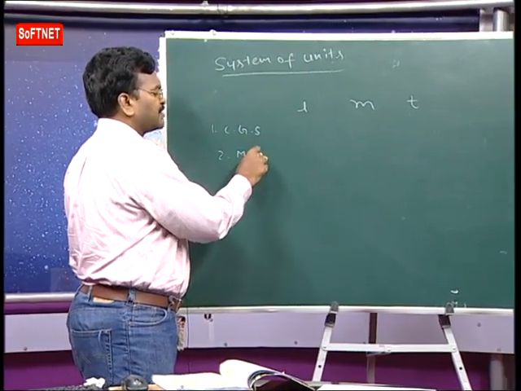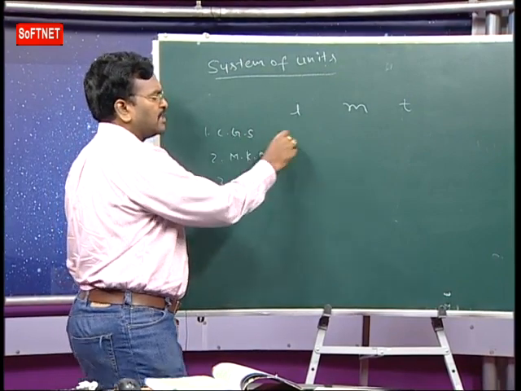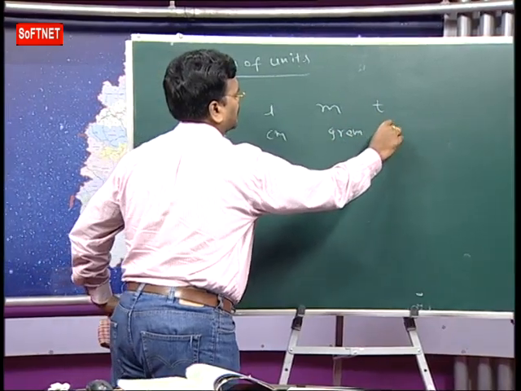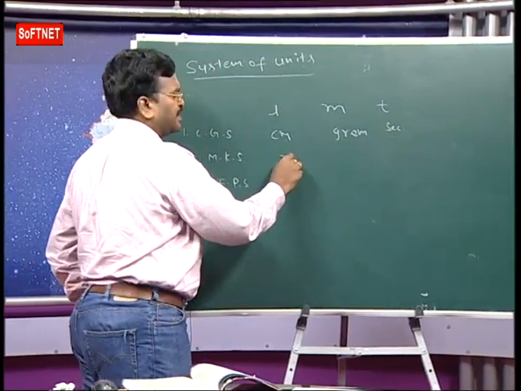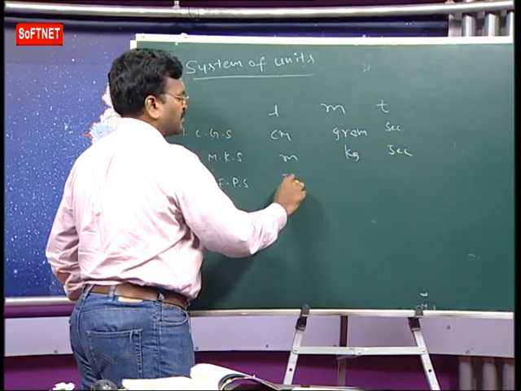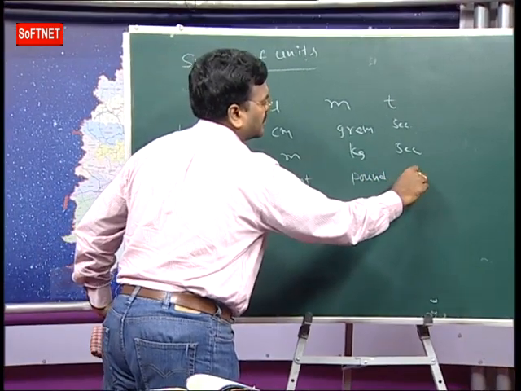C stands for centimeter, G for gram, S for second. MKS is meter, kilogram, second. FPS is foot, pound, second.